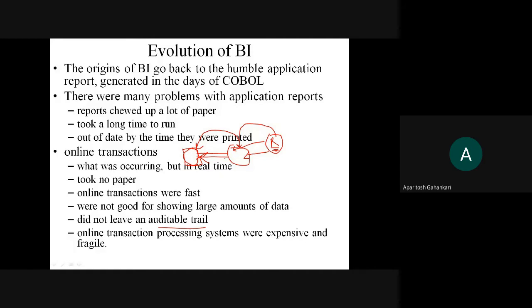Trail मतलब पीछे जाना, कि ये result है मेरे पास, तो अब इस result का origin कहाँ से है, कि इस पे dependent था result. Whether this object is again dependent on some other object, I should be able to trace it back. Okay, so that is nothing but auditable trail.